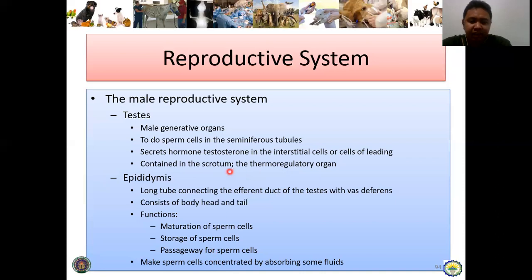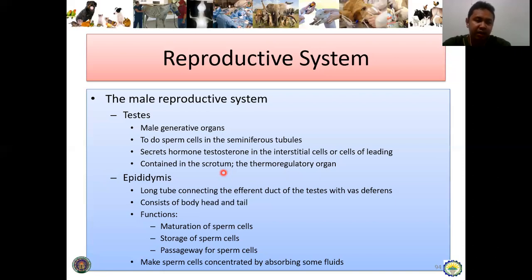So if the testicles are intra-abdominal, inside the abdomen, it is at normal body temperature, and the temperature is expected to be the same. So as a result, it will affect the sperm count and also the fertility of the male animal. That is why it needs to hang loose.